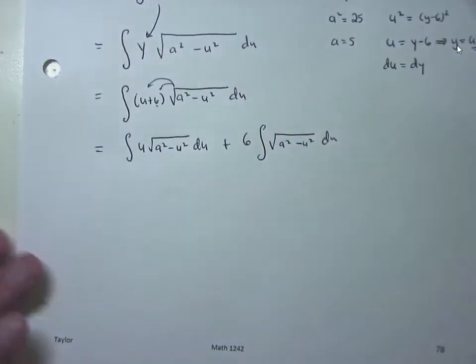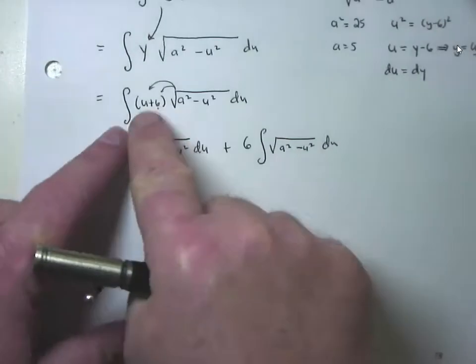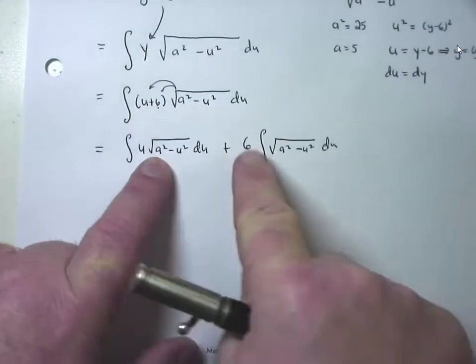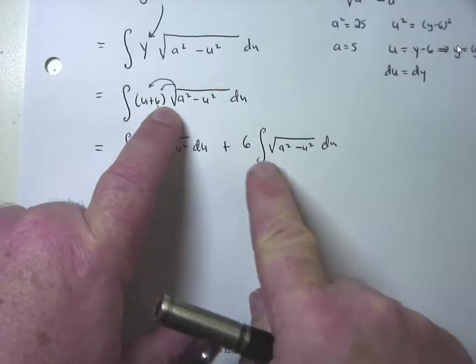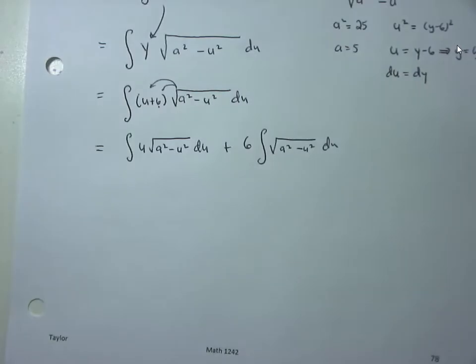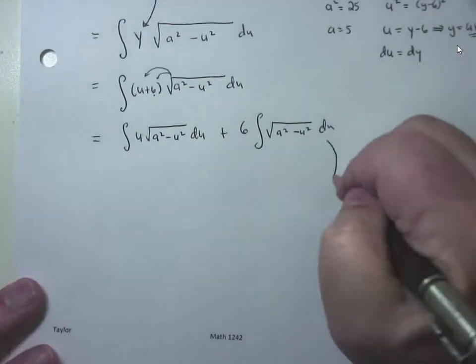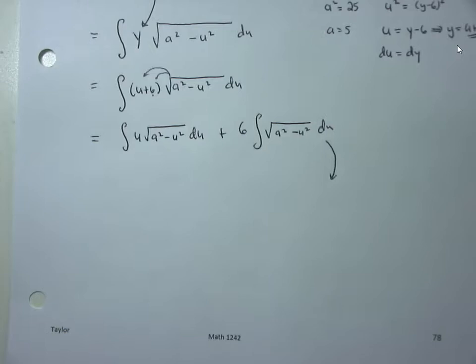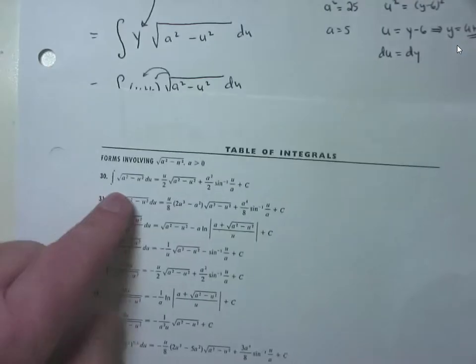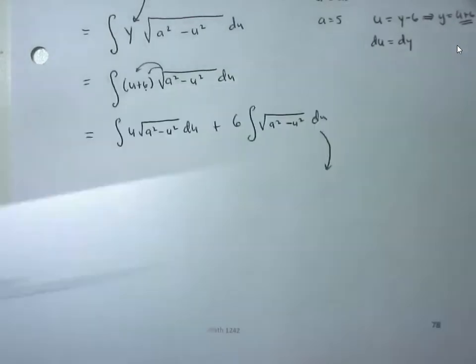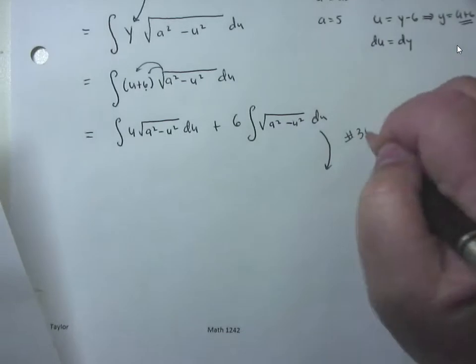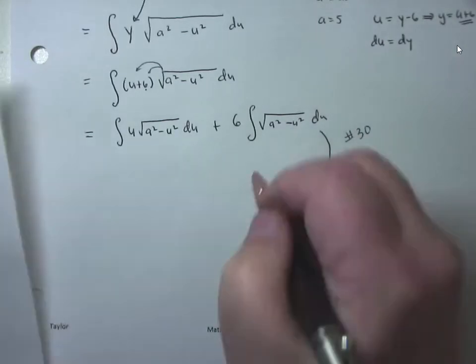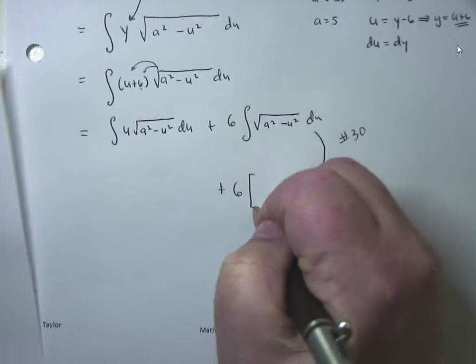Does that make sense? I distributed this guy so you get u times the square root plus 6, but 6 being a constant, I pulled it out front of that integral. So it really turned into two problems because of that u plus 6. Does that make sense? Now, this guy is a formula. Constants don't matter. This is formula literally number 30 right here. So your formula number is number 30. So that constant 6 hangs out front.